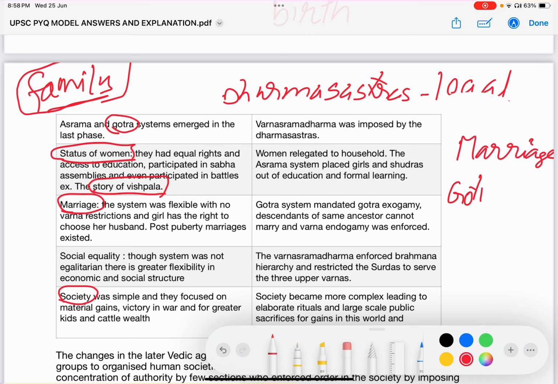One is Gotra. Gotra means a system where the descendants of the same ancestor cannot marry among themselves. And similarly, they also introduced Varna endogamy.